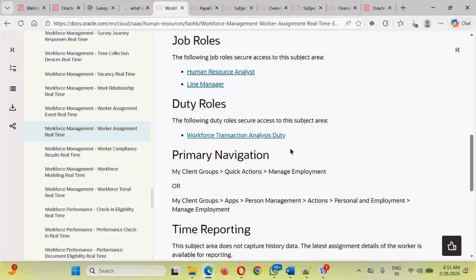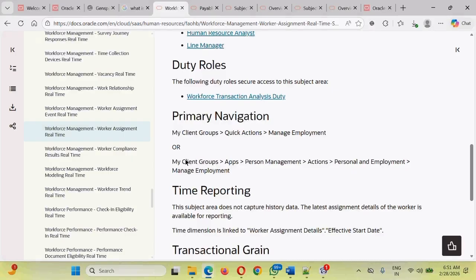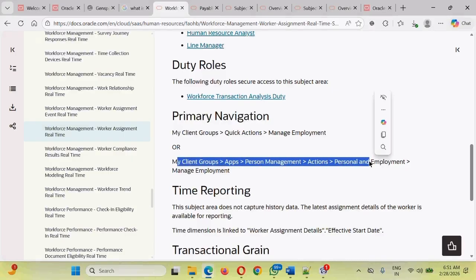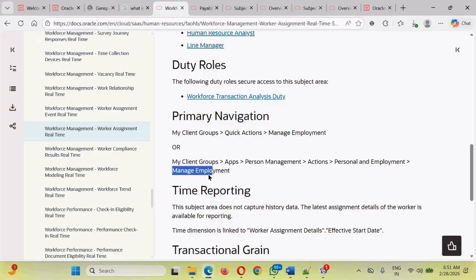Oracle has been kind enough: even if you do not know the functionalities, functional UIs and navigation, Oracle has given you the navigation, so that whatever fields and screens are available on a page, that data should be accessible through this subject area.